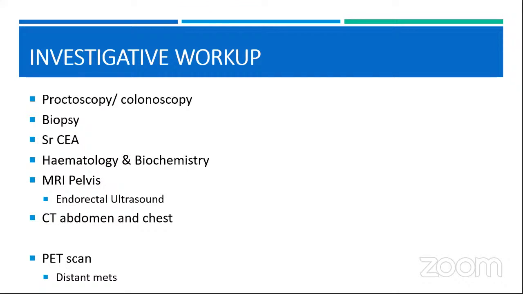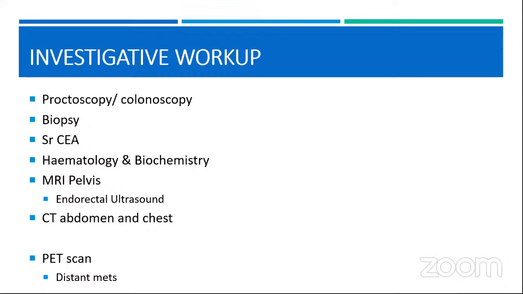The endorectal ultrasound can be considered if MR is not available, or there are certain contraindications for MR, for example, if the patient has a pacemaker in situ. For those conditions you can take an endorectal ultrasound, but otherwise MR pelvis is the standard and there is no substitute for it. As part of the systemic workup, you'll need a CT abdomen and chest.